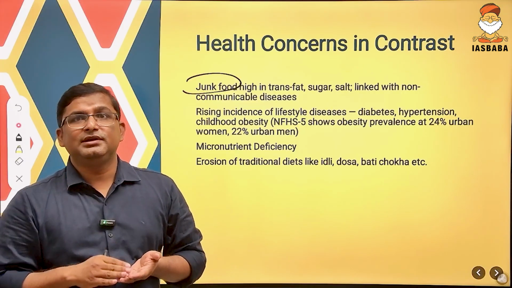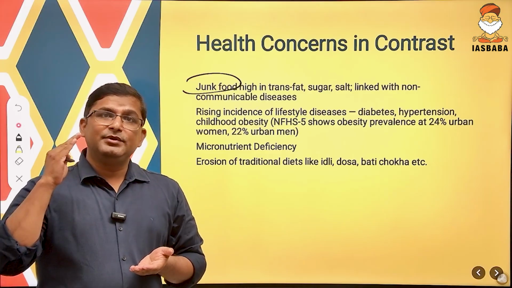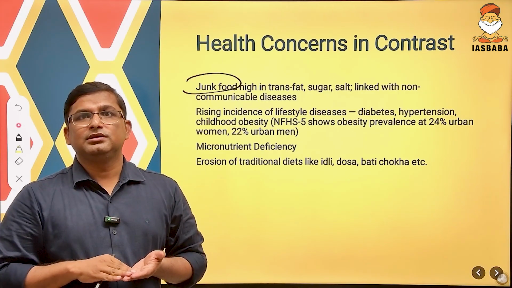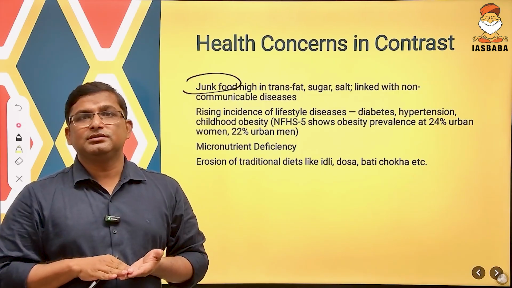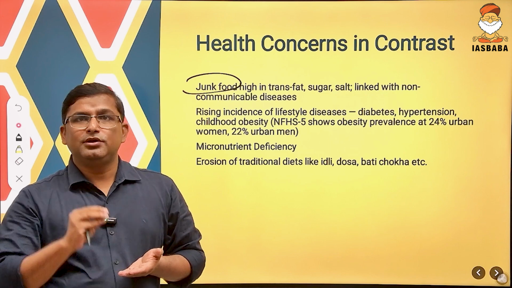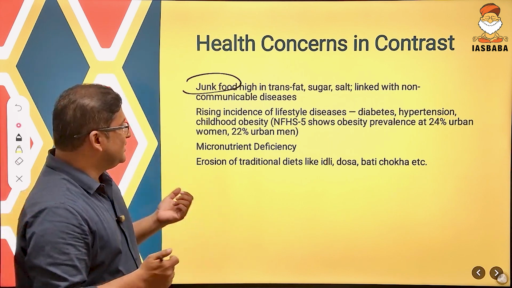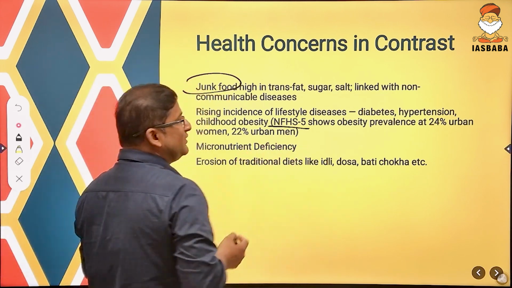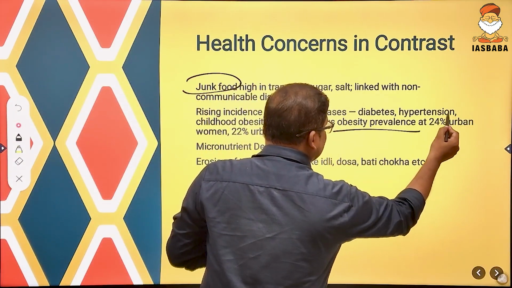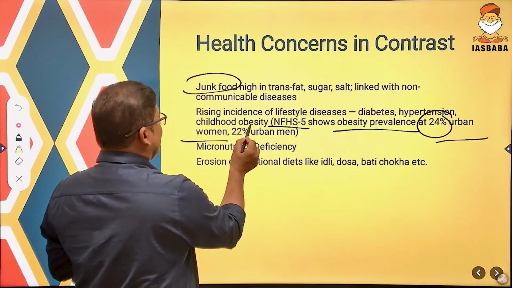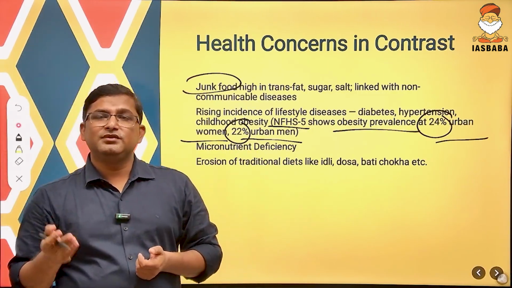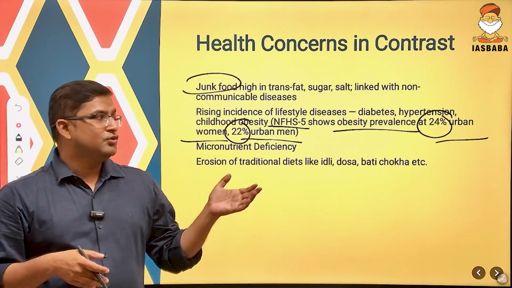See, many people in India are suffering from diabetes mellitus, which is known as diabetes type 2, and hypertension. Even childhood obesity is there. In the urban areas, you can very easily observe childhood obesity. Even there is data from NFHS 5, National Family Health Survey 5, that obesity prevalence is 24% in urban women and 22% in urban men. Means 24% of urban women are obese in India and 22% of urban men.